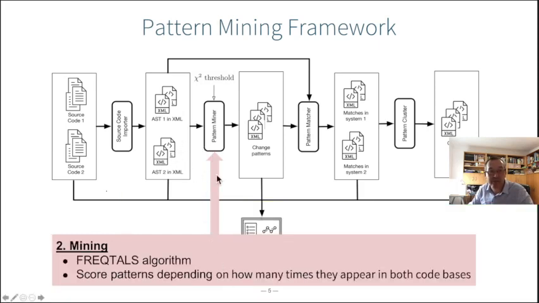The second component of the framework: once we have the abstract syntax trees, we apply our Fractals mining algorithm, which is essentially an adapted version of an existing mining algorithm called FREQT, that mines for frequent subtrees in the ASTs. And we also use a chi-squared threshold to distinguish patterns that are more relevant for one code base than for the other one. So let us zoom in a bit on how that works exactly.